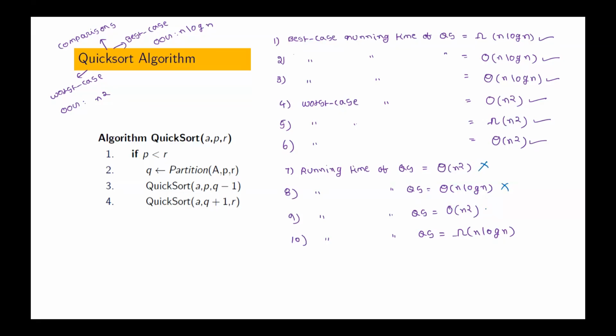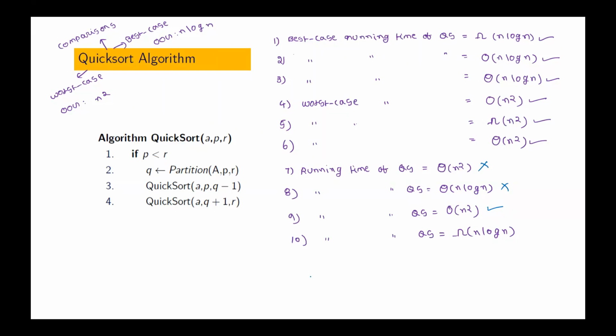What about the 9th one? 9th one is correct, sir. That is true. In the best case it is true, in the worst case it is true. Automatically the average case will be true. Still we don't know what the average case running time of Quicksort is. Even without knowing that, we can say that it is true. Sir, anyway it will be between best and worst case. So yes, we can say that.